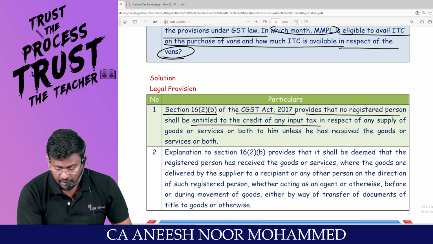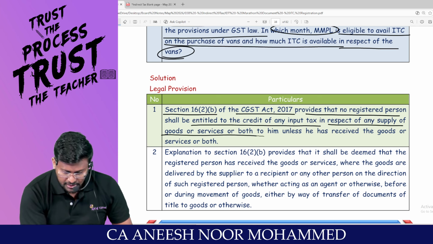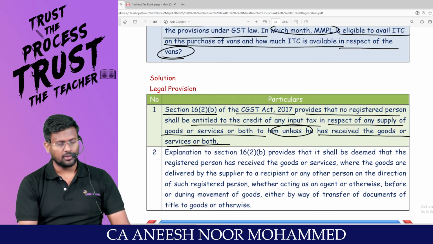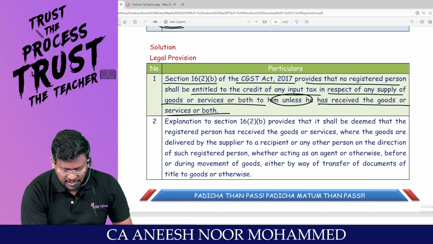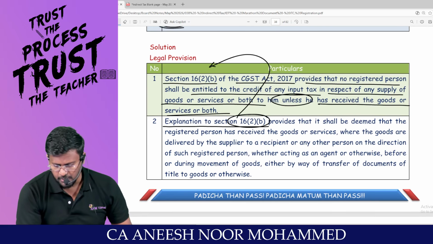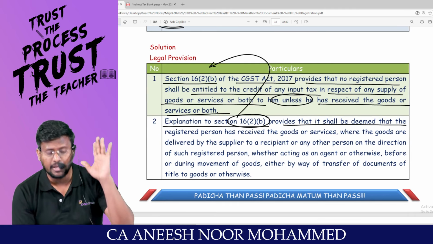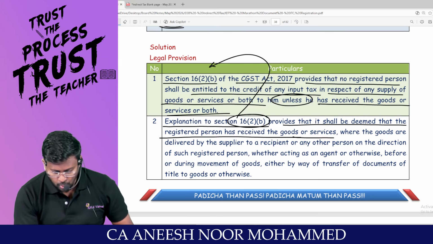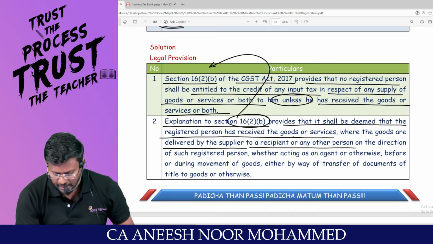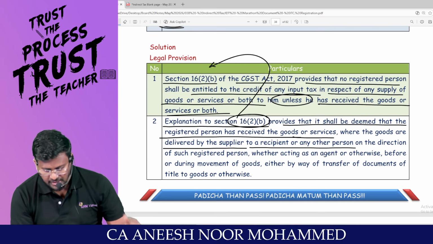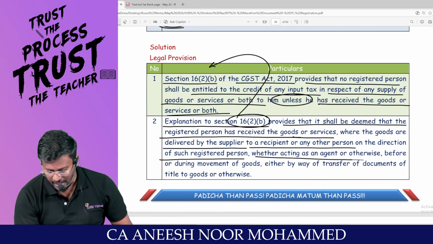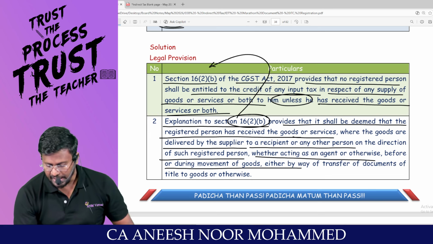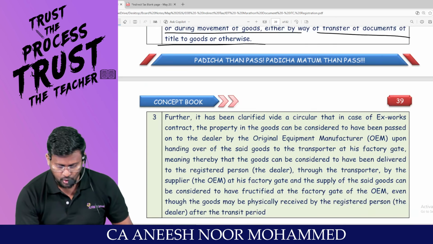So section 16 subsection 2 clause B of the CGST Act provides that no registered person shall be entitled to take credit of input tax in respect of any supply of goods or service to him unless he has received the goods or service or both. Am I right? Sir, explanation to 16 subsection 2 clause B provides that it shall be deemed that the registered person has received the what? When the goods are delivered by the supplier to a recipient or any other person on the direction of such registered person, where acting as an agent or otherwise, before or during movement of goods, either by way of transfer of document of title to the goods or otherwise.